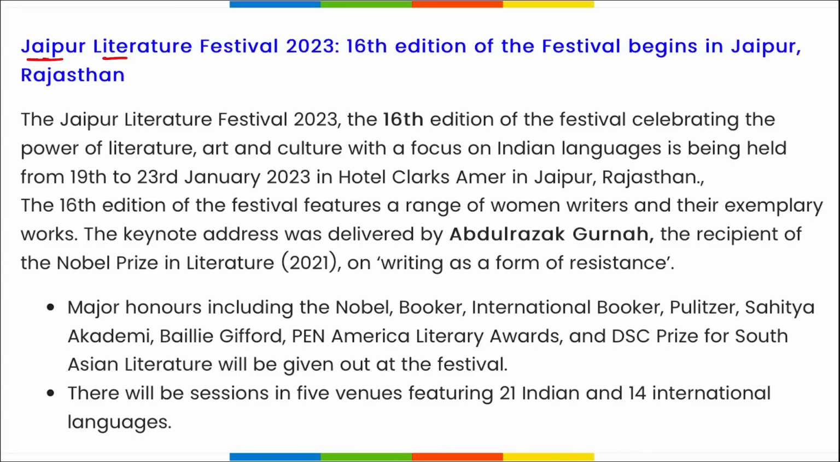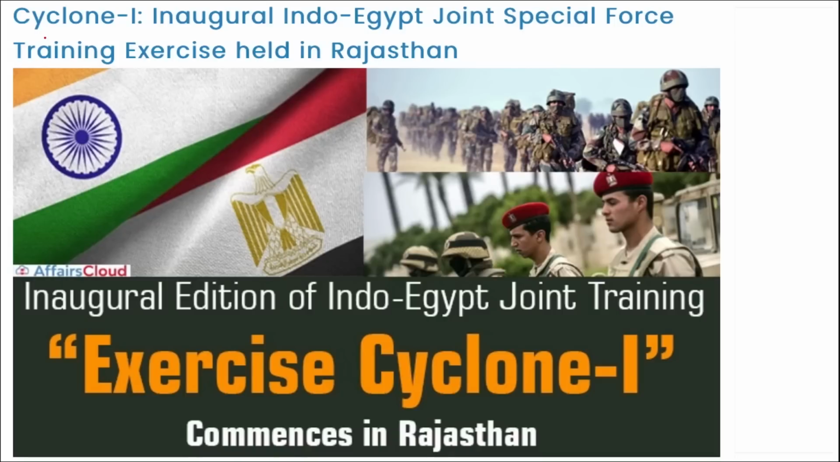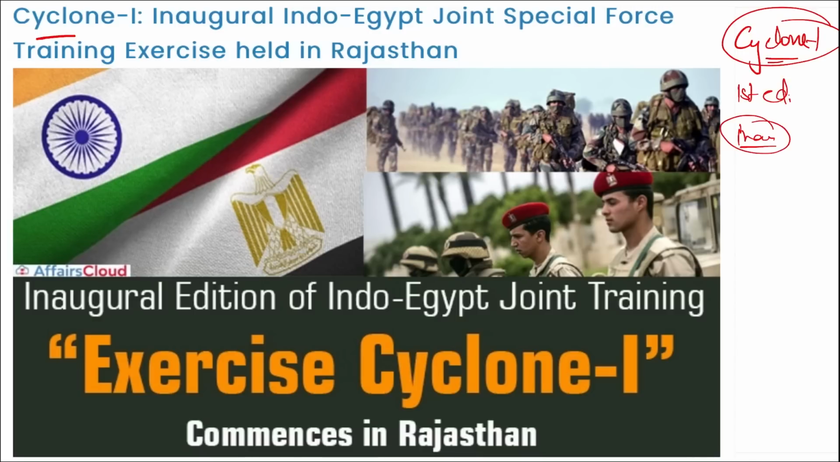Next is your Jaipur Literature Festival. This Jaipur Literature Festival for the year 2023 was the 16th edition of this festival that began in Jaipur, Rajasthan. Next is Cyclone 1, important. As it is the first edition, we can say this is the inaugural session of this exercise, Cyclone 1. This exercise is held between India and Egypt. And where was this exercise held? This exercise was held in Rajasthan.